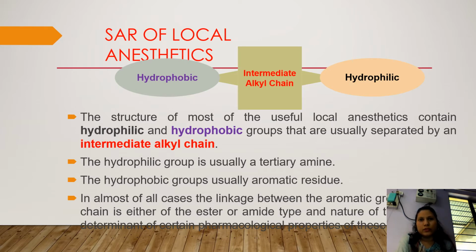So this is the general structure. We have already discussed that it consists of a hydrophobic part and a hydrophilic part, which are connected by means of a linker, which is nothing but an intermediate alkyl chain. So the structure of most useful local anesthetics consists of such parts. The hydrophilic group is usually a tertiary amine. The hydrophobic group is usually an aromatic residue.